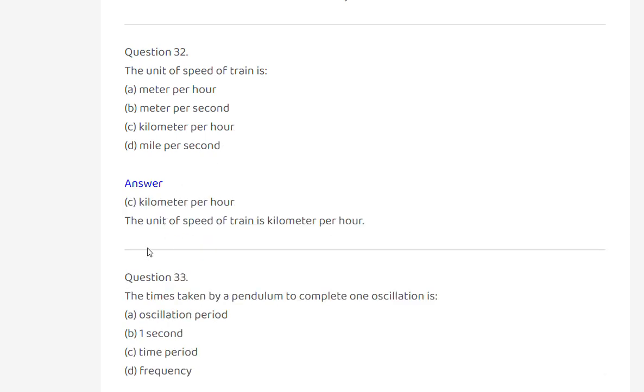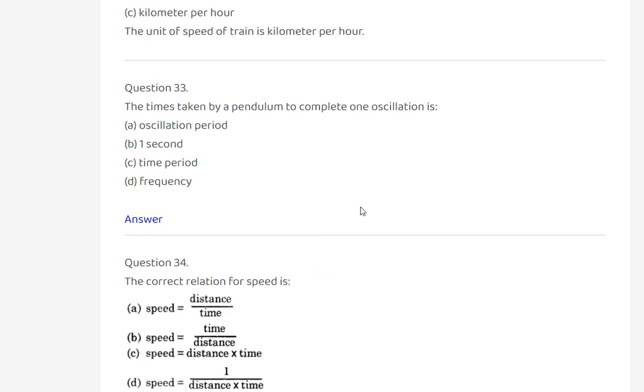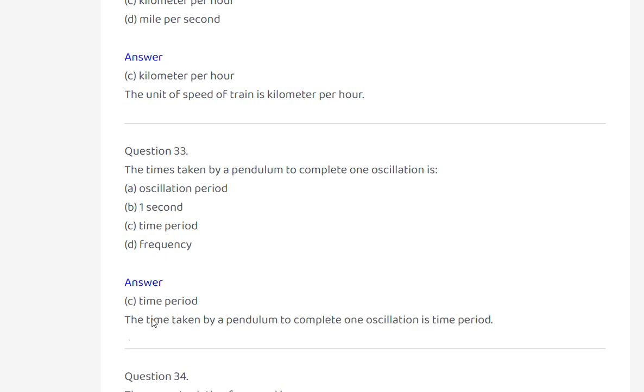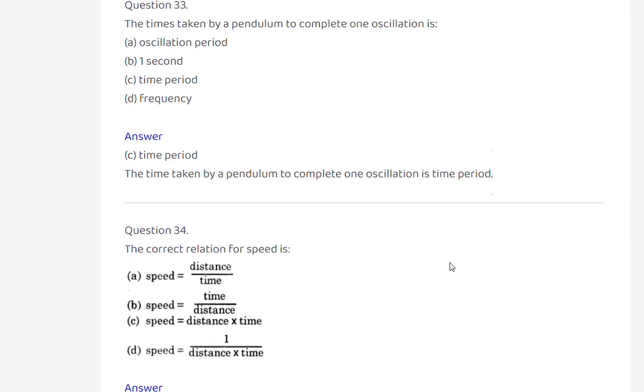Kilometer per hour. The unit of speed of a train is kilometer per hour. Next, the time taken by a pendulum to complete one oscillation is oscillation, period, 1 second, or frequency? Time period. The time taken by a pendulum to complete one oscillation is the time period.